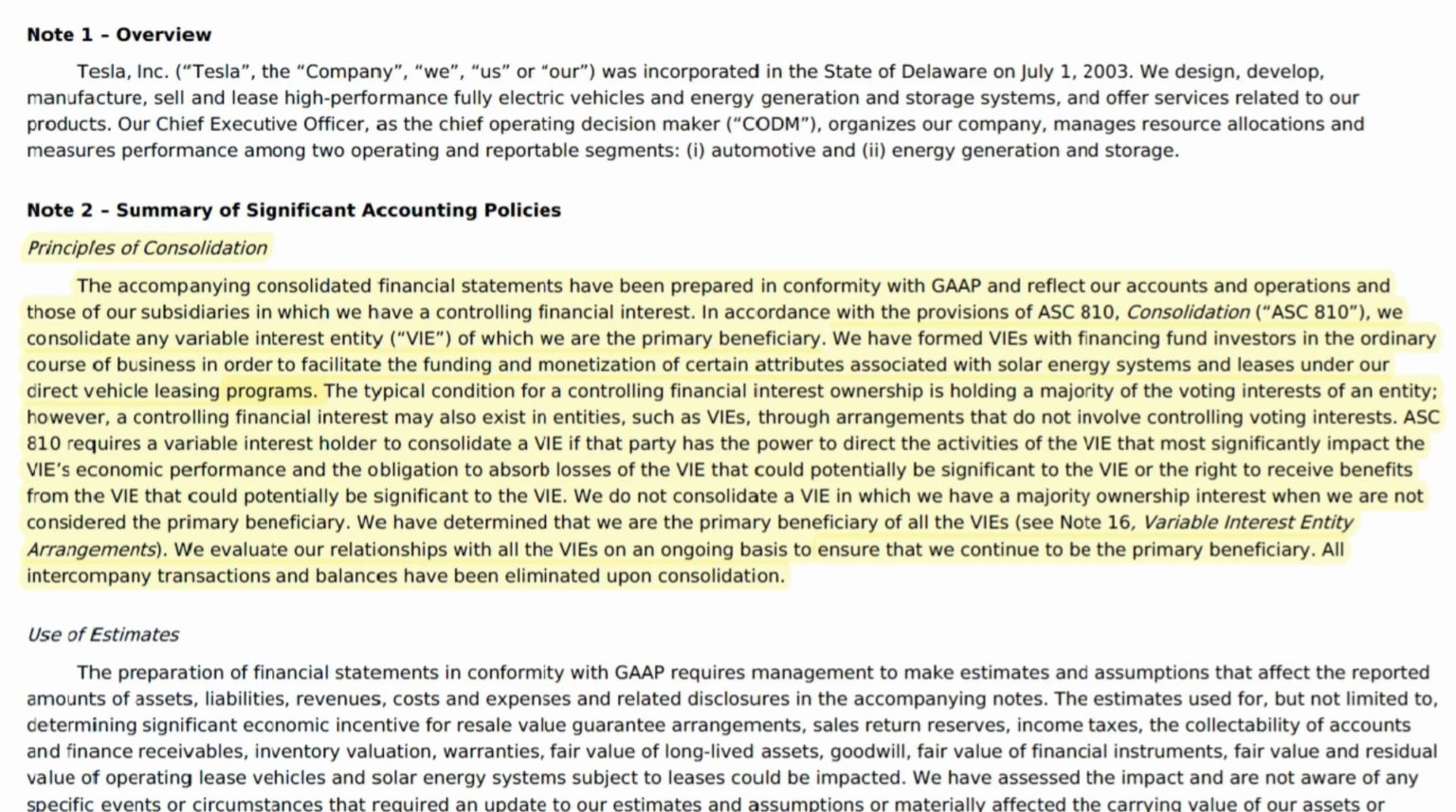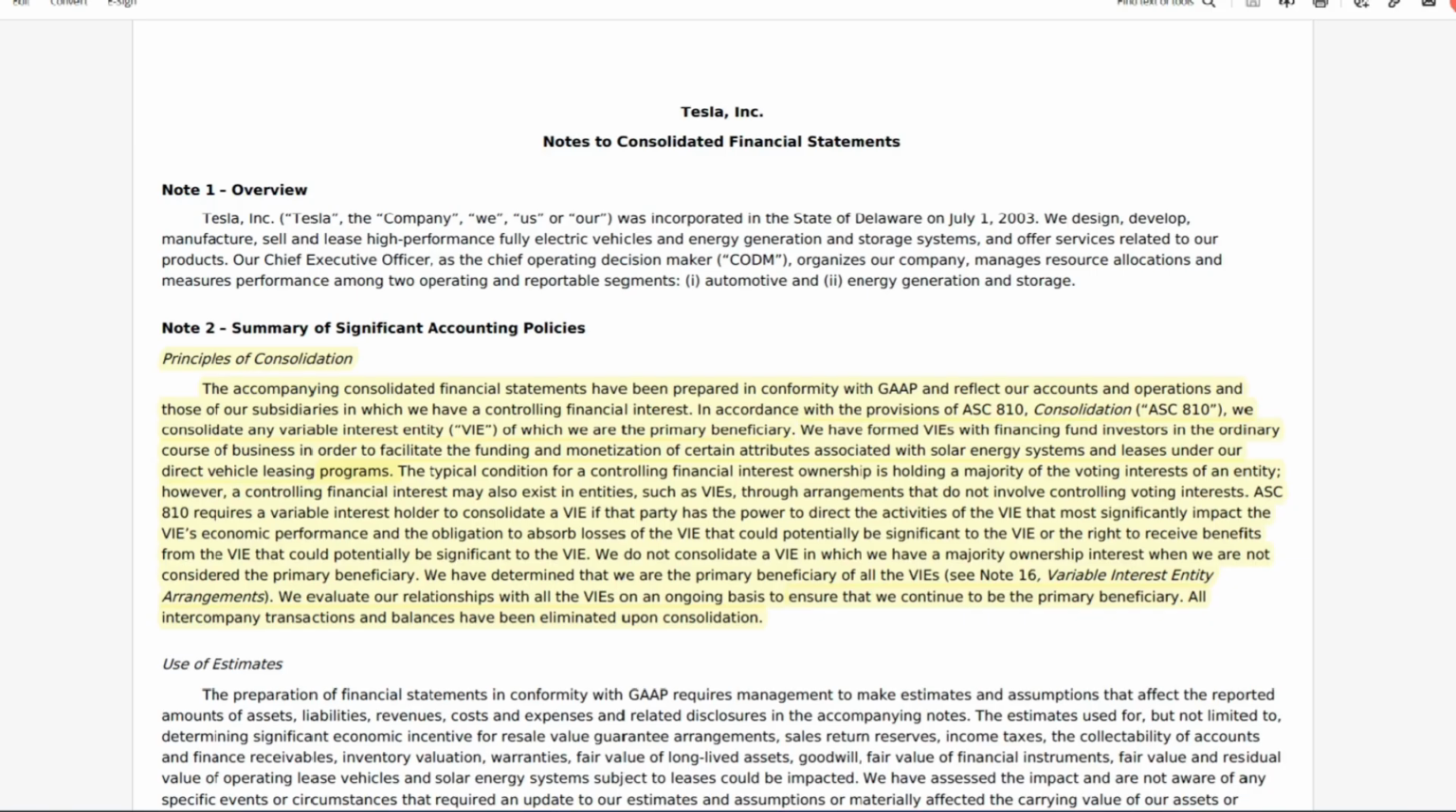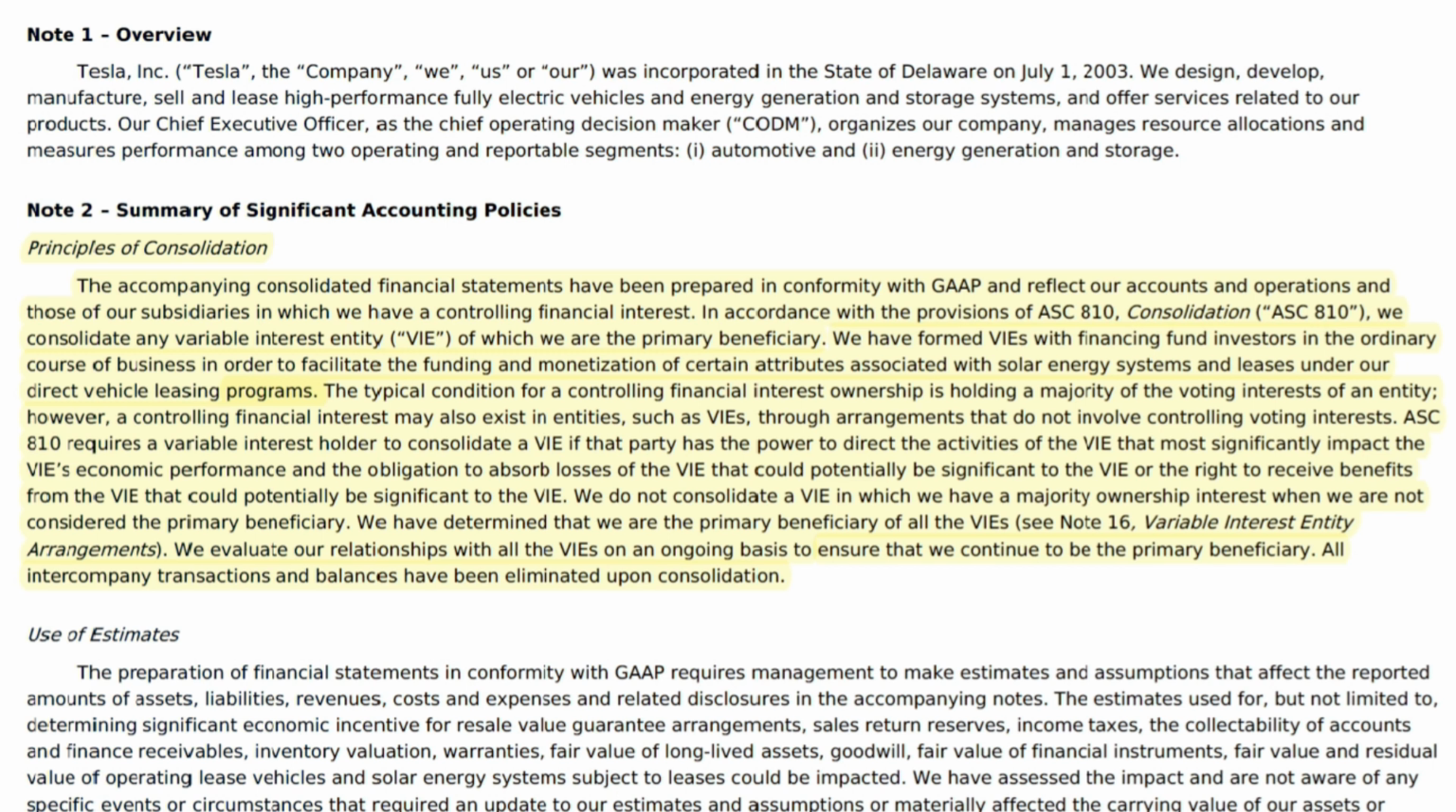I do want to point out the last sentence in here. All intercompany transactions and balances have been eliminated upon consolidation. That is a core concept related to consolidation accounting because you want to eliminate the intercompany payables, receivables, sales, expenses, etc. Anything that is happening intercompany, so you're not double counting transactions. I have a whole video related to eliminating intercompany transactions during the consolidation process. I will link that in the description if you want to look at that to get a better understanding of what exactly that means.